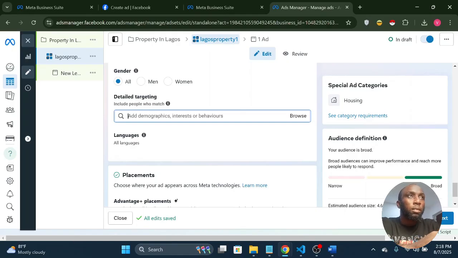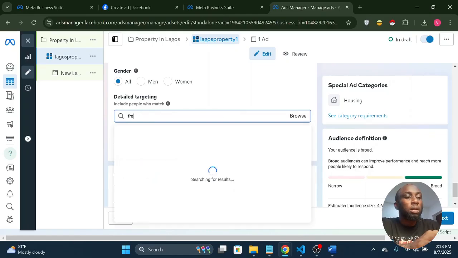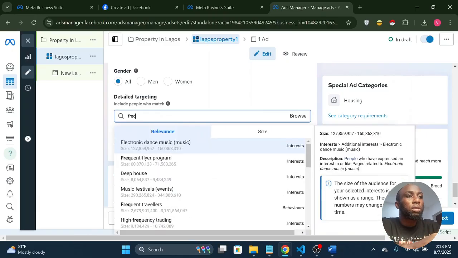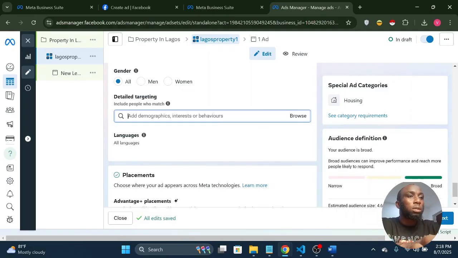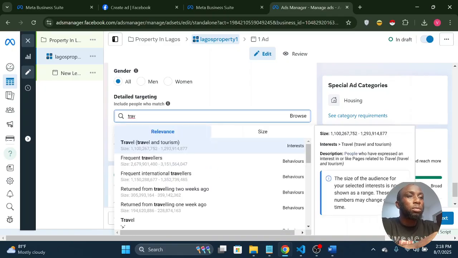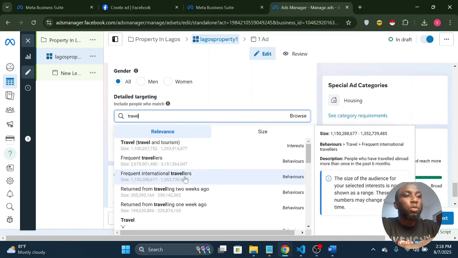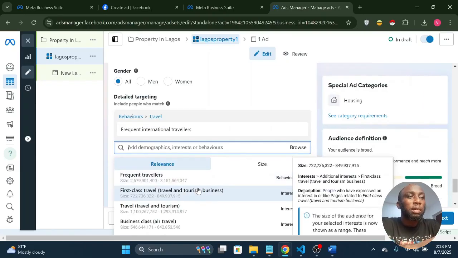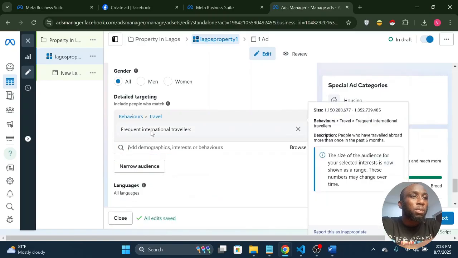So for me now, one thing I know that people who have the means to buy property do a lot is they like to travel a lot. So you can look for something like frequent travelers. Okay, let's say travelers. So here now in the behavior, you see frequent international travelers. These are people who have traveled abroad more than once in the last 6 months. So select it. We know these people have traveled out of the country in the last 6 months, so they have the money to buy from us.